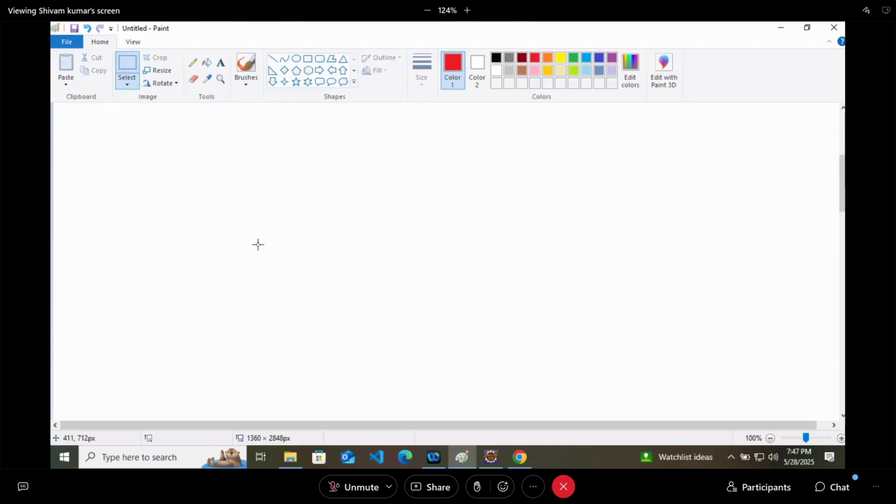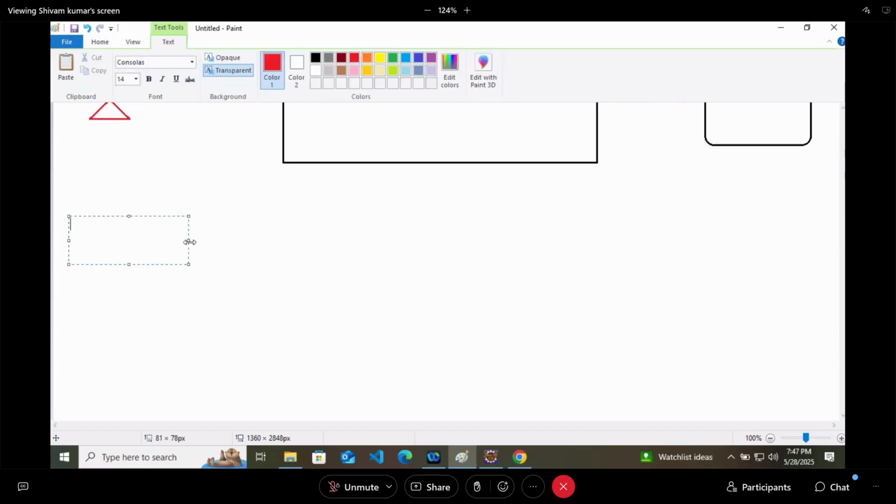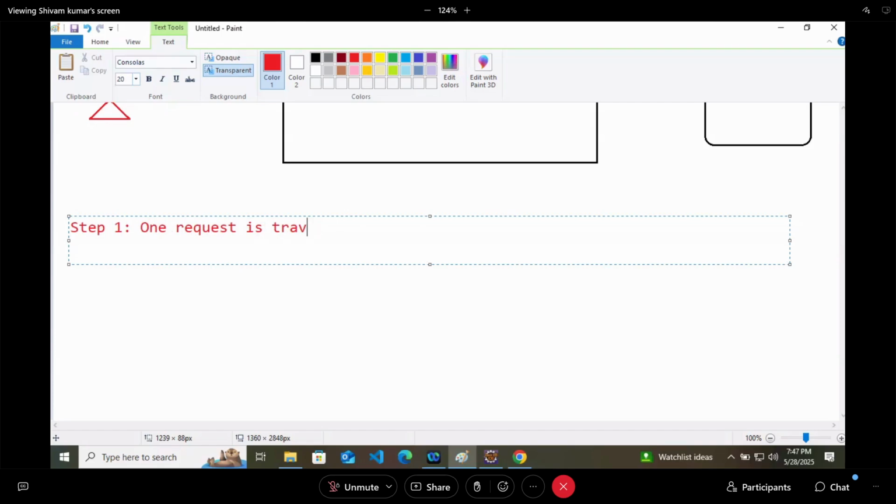Let me write the steps here. What is happening in step 1? One request is sent by the client to the backend.